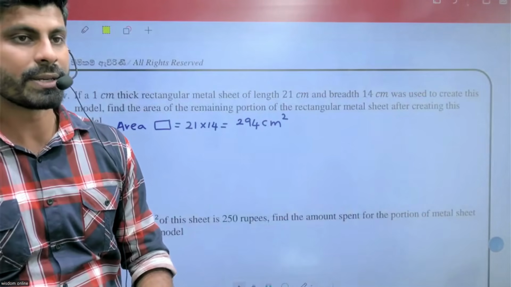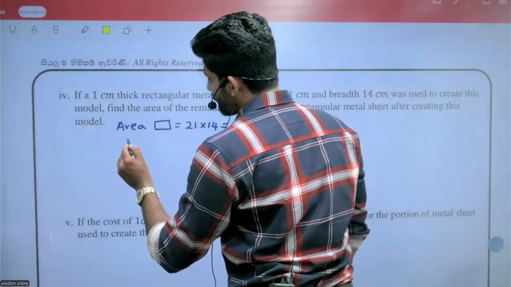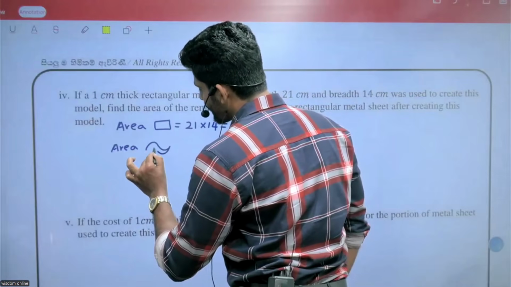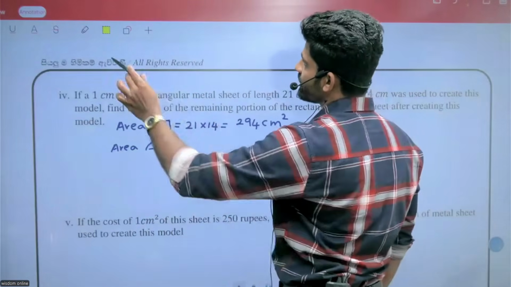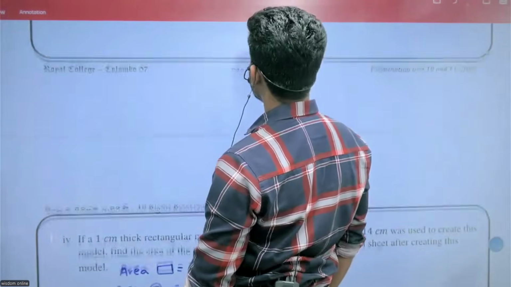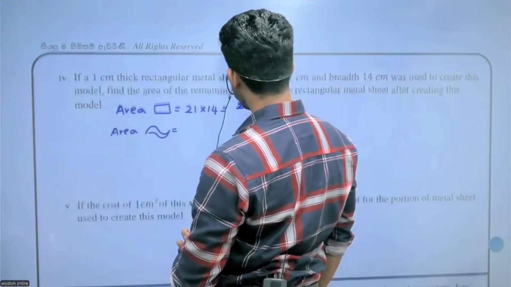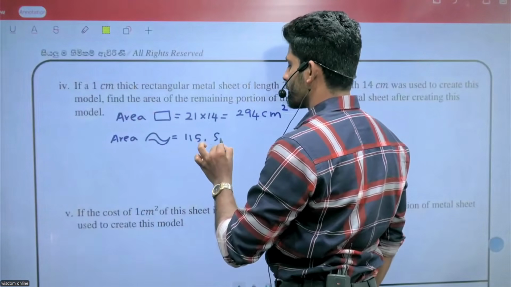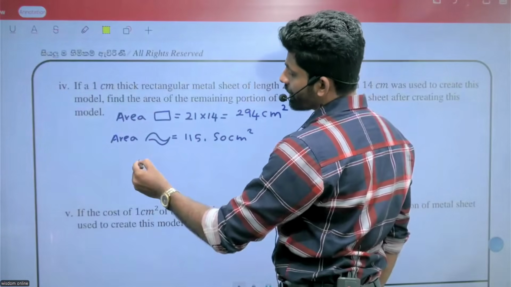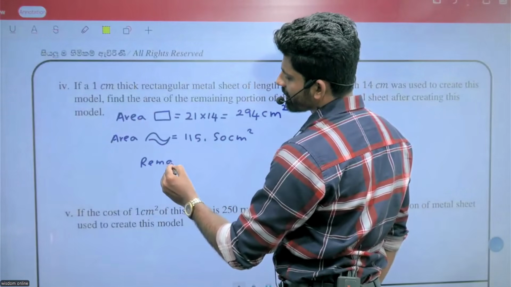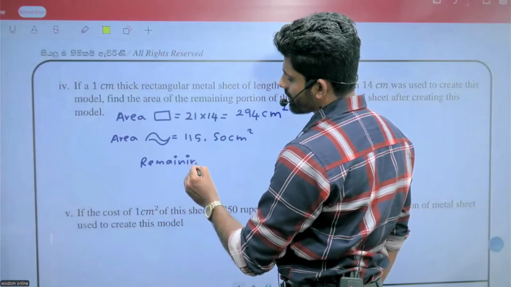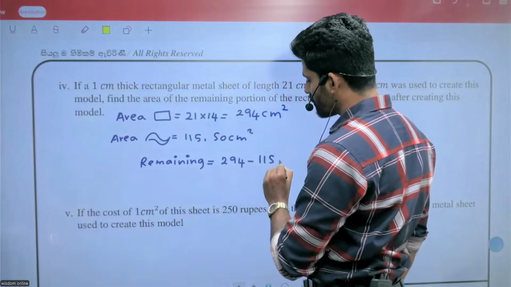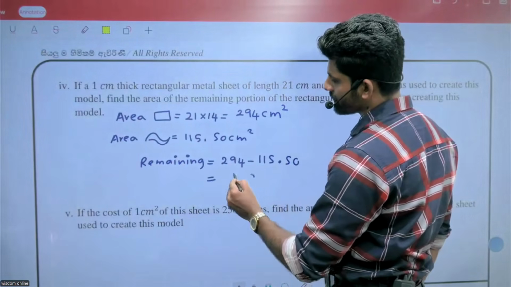21 multiplied by 14. Then what is the area of the above figure? What is the area of the above figure? 115.50. Remaining part: remaining equals 294 minus 115.50.